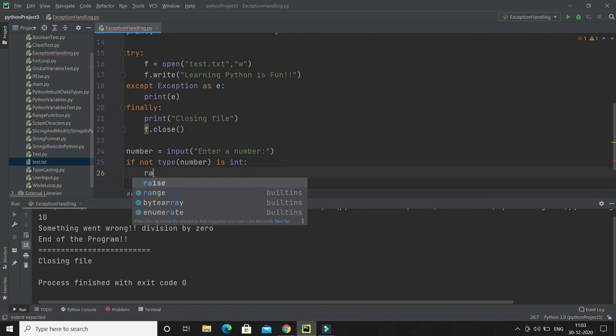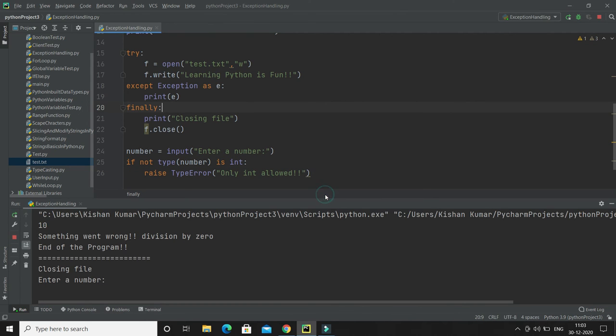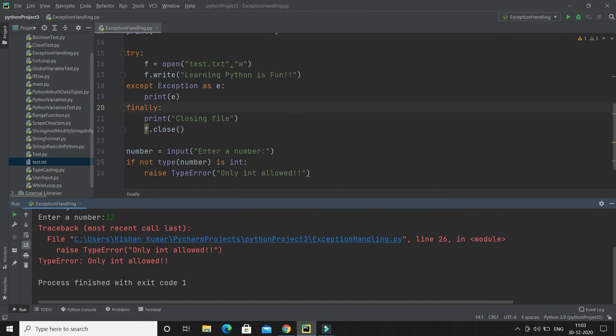Here you have to write the raise keyword, and after that you have to give some exception. So I will write TypeError, right? And here you can specify the message. I would say only int allowed, right? So this is the message you can raise. Now I'm going to run this program, and it is asking me to enter the number, right? So I enter 12, and it is throwing an exception with my message, only int allowed, right?